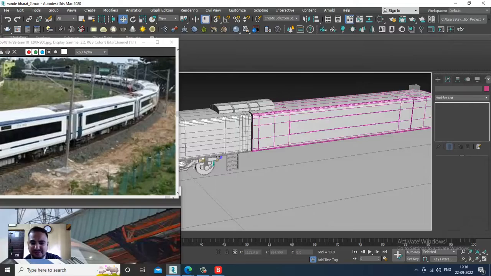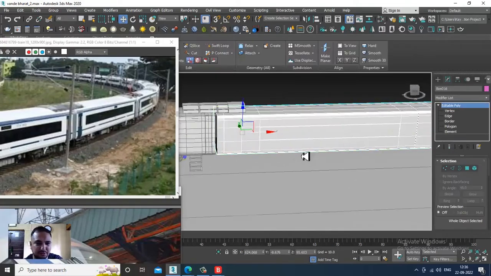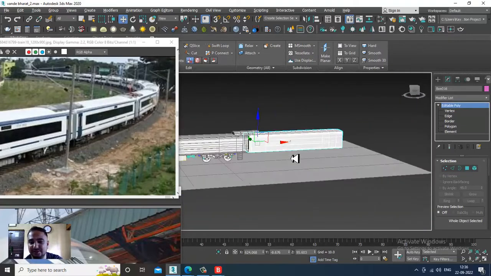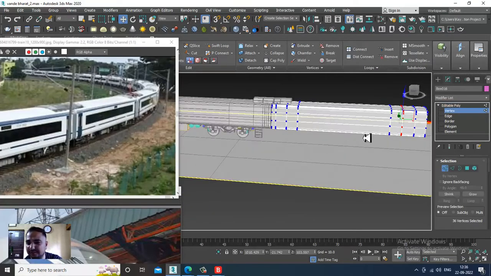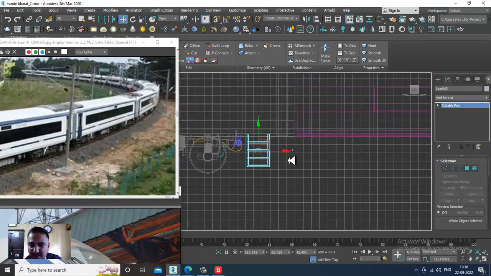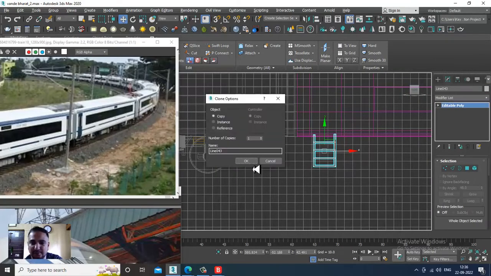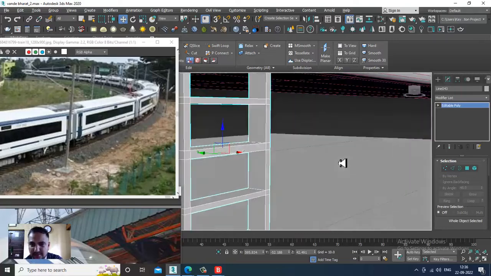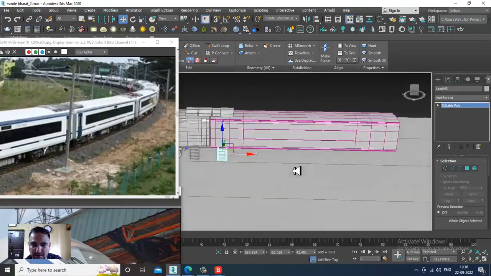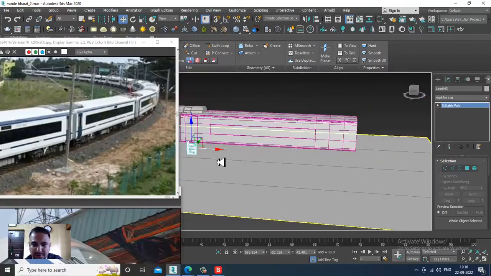I'll save the file once again over here. Now again I can just go over here. Let's select this, make a copy of it. I'll just duplicate it over here, and again take one more duplicate over here.